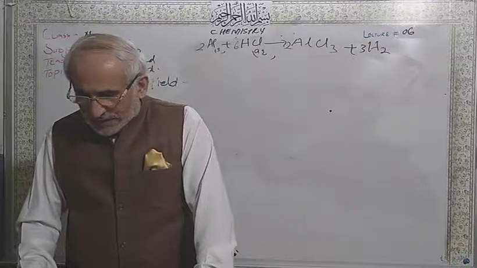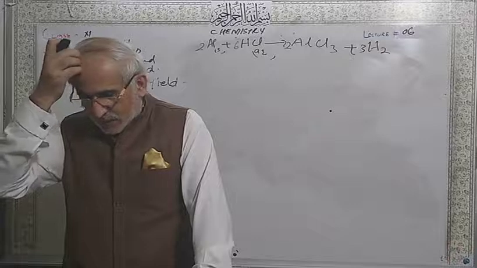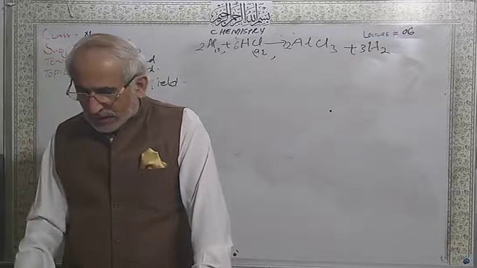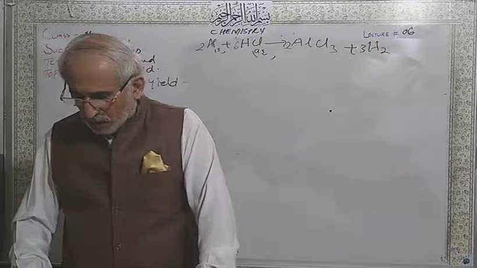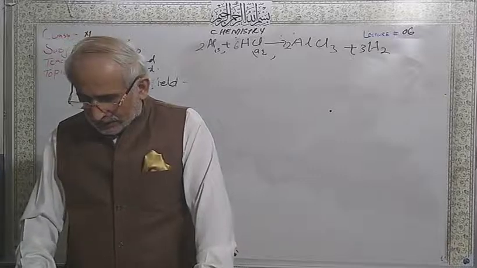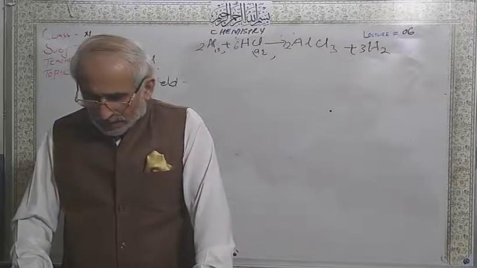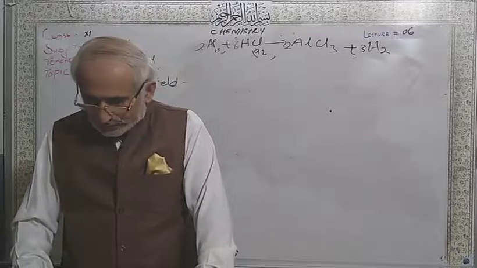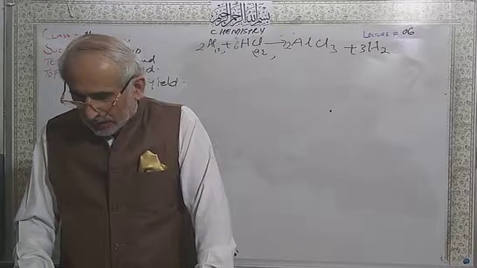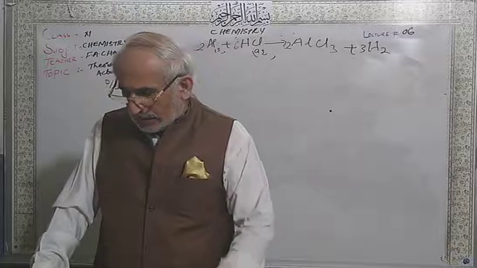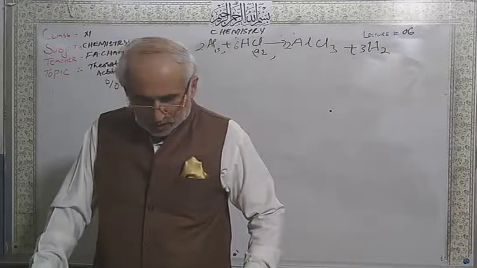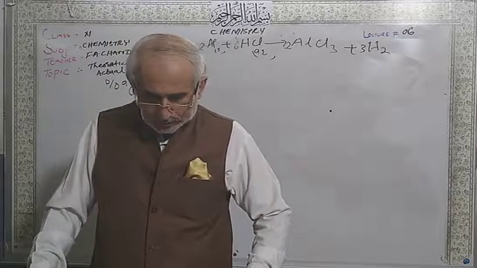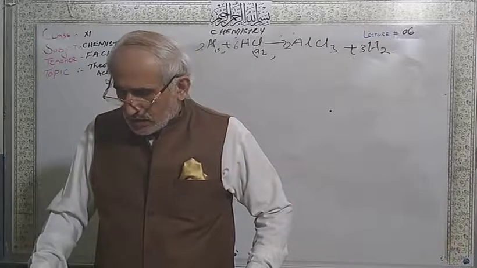Number 2, a flask contains 500 centimeter cube of sulfur dioxide at STP. How many grams does the flask contain?